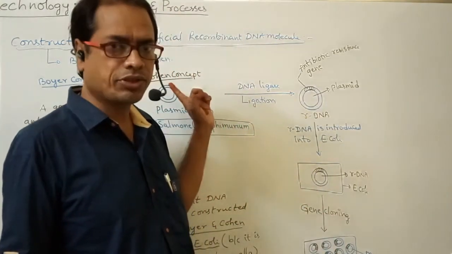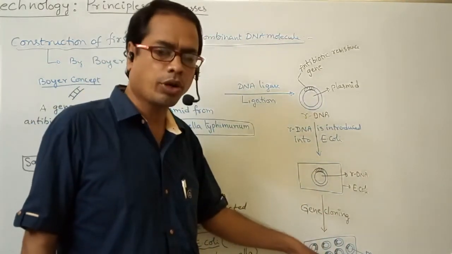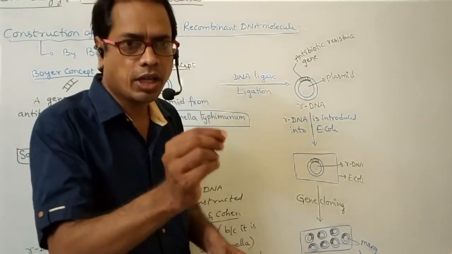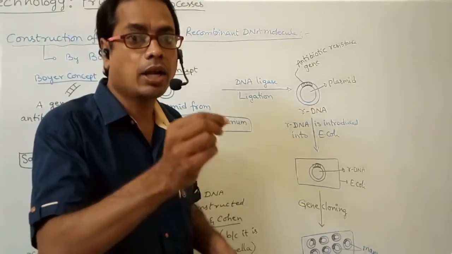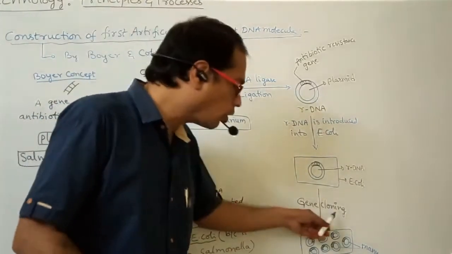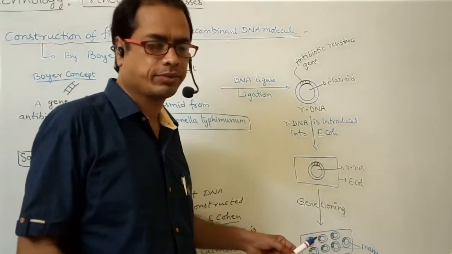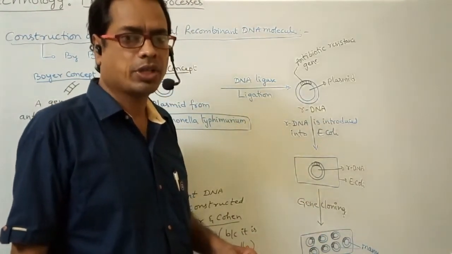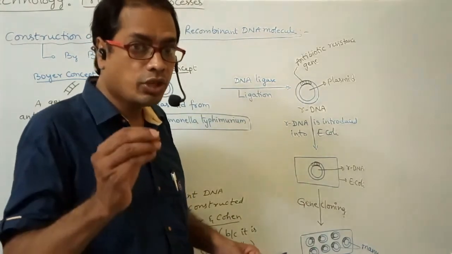We have taken one gene and finally we are able to produce multiple copies of the gene. So one gene synthesizing multiple identical copies is called gene cloning.